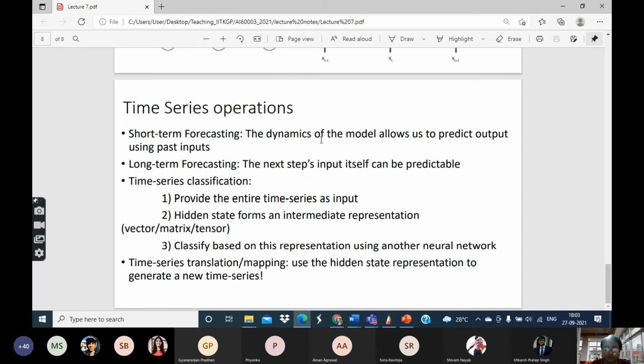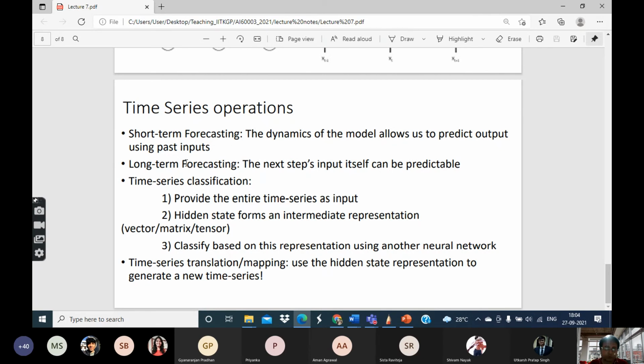That is the dynamics of the model. Now, if we know the dynamics of the model, then we can actually predict the output of the model. At any given time point t, we can predict the output based on the inputs, and maybe we can also try to predict what the outputs will be at the coming steps.